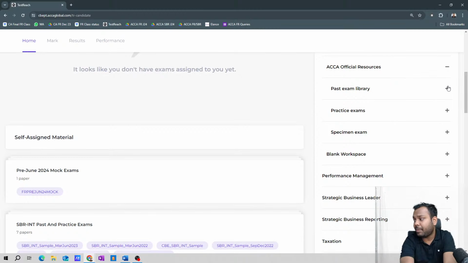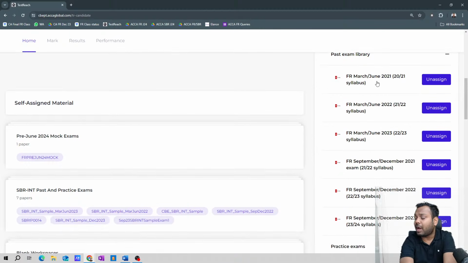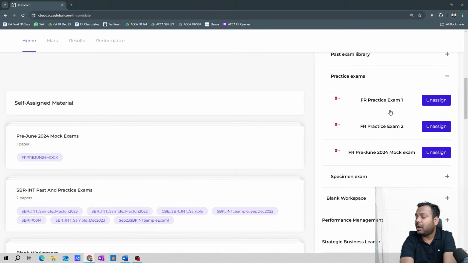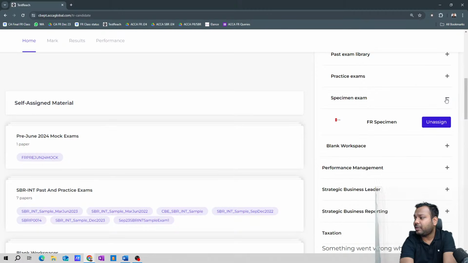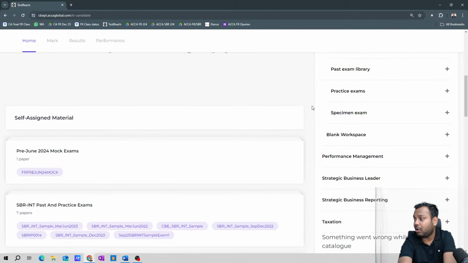So how many papers are there in the ACCA practice platform? Past papers, 1, 2, 3, 4, 5, 6. Then practice exams, how many? 1, 2, 3. So 6 plus 3, 9. Specimen exam, 1. So 10 exams are there, right? You have to focus on this much only. You have to focus on practice.